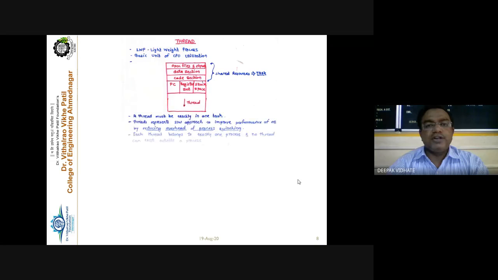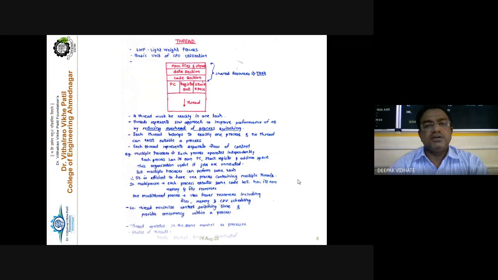Now the next point that we are going to start is the thread. Now what is a thread actually? So, thread and the process. Up till now we have seen the process. For process creation, we require the program counter and the process control block, right? The process control block has the register set, the stack pointer, the program counter, the data, the code, and all the different things. Each and everything mentioned here belongs to that particular process itself, right?